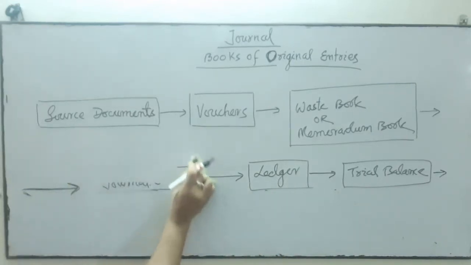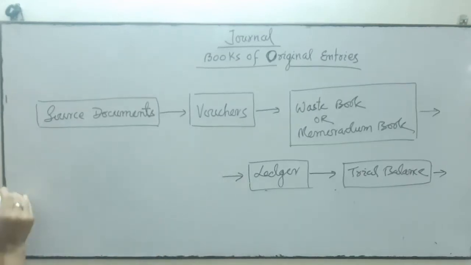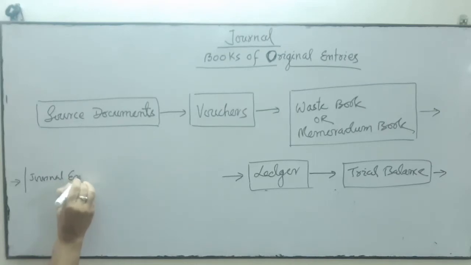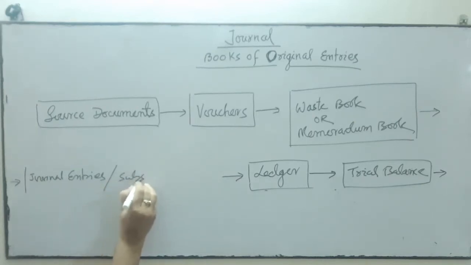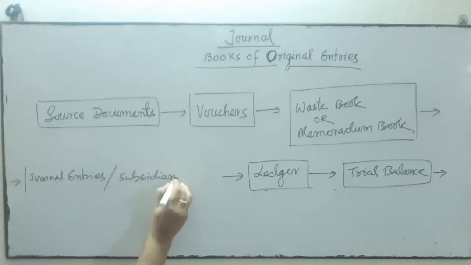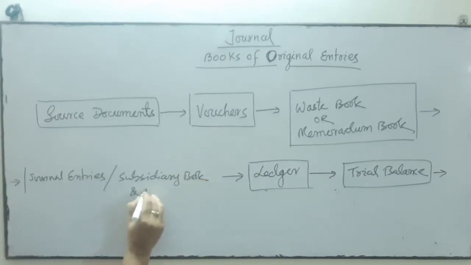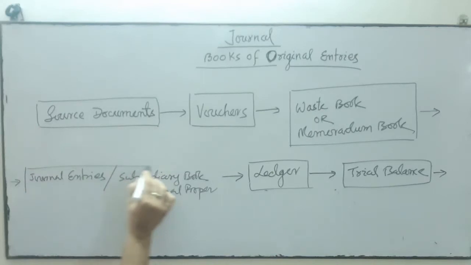So here I am going to rub it and write it in short. Journal entries, if the transactions are limited. If transactions are more, then subsidiary books and journal proper.